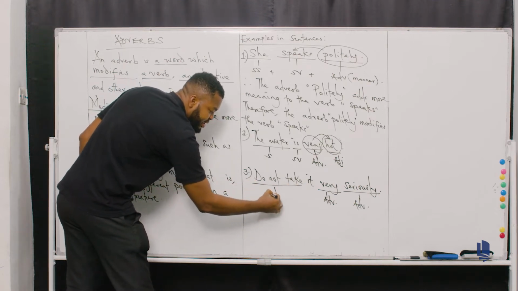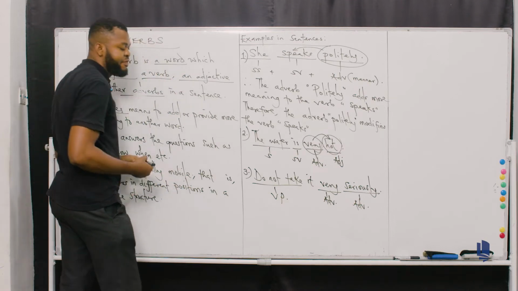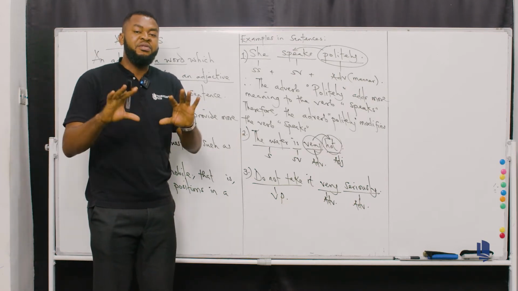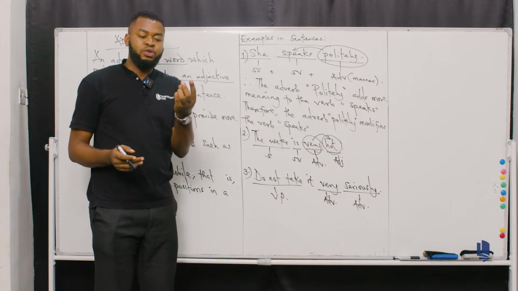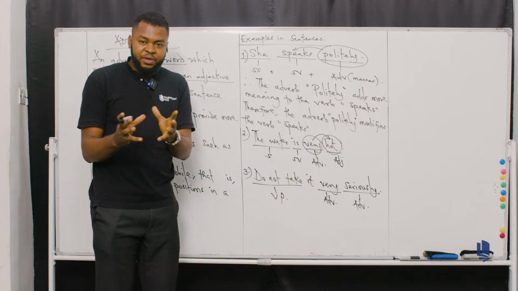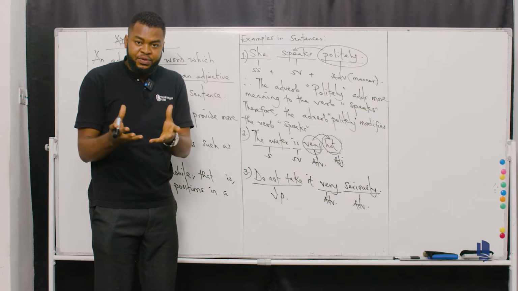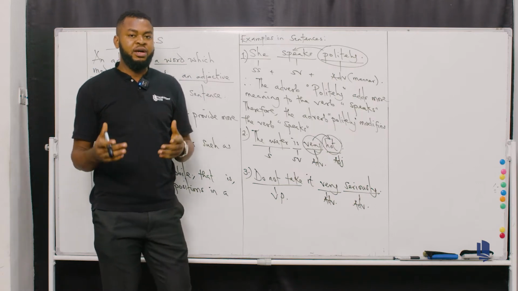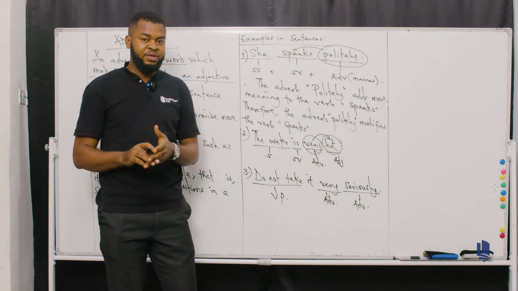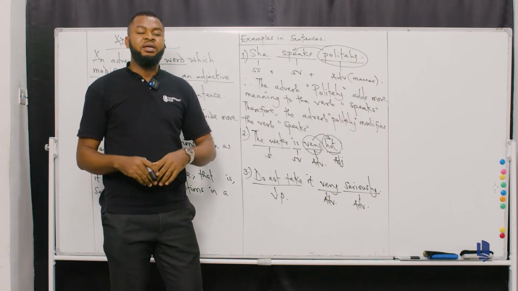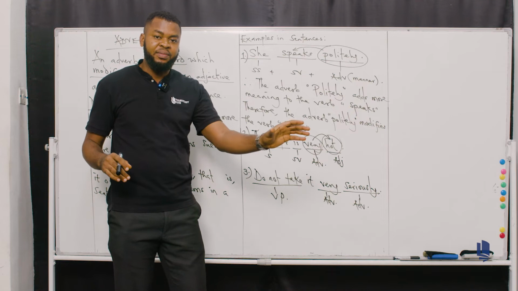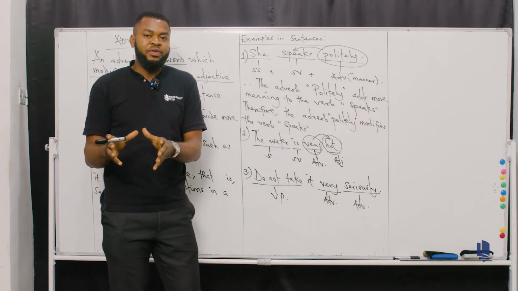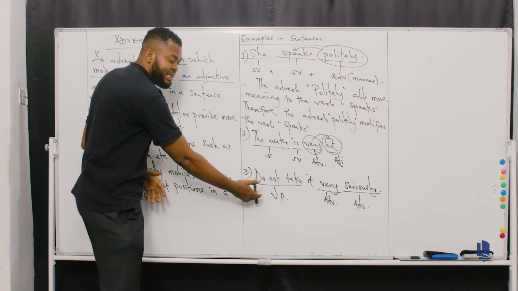Then remember, now you have "do not." This "do not" is a verb phrase. I taught you when you have a combination of two or more verbs, then you will form a verb phrase. Anytime you want to form a verb phrase, just ensure you have about two or three verbs. Those verbs can be a combination of auxiliary verbs and lexical verbs to form a verb phrase. So in the case of this, now, this is a verb phrase.